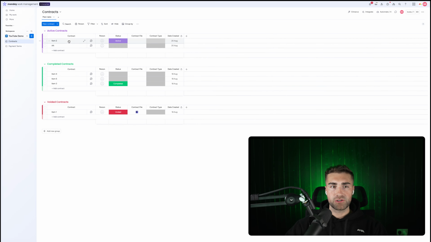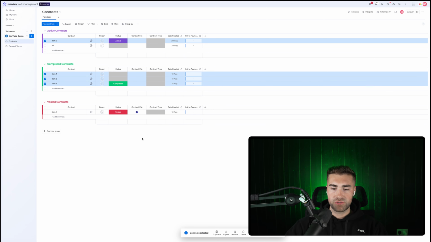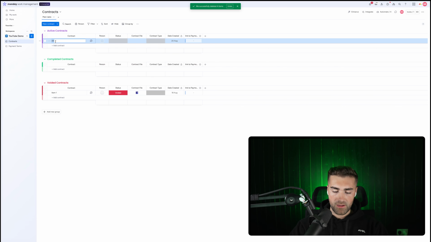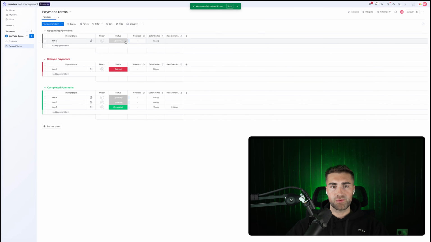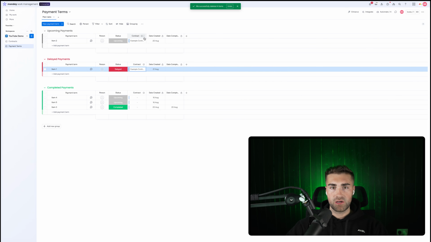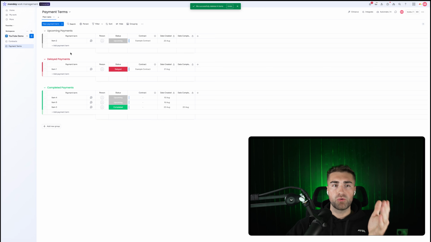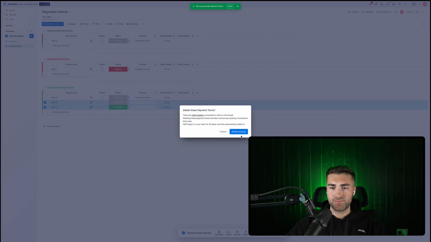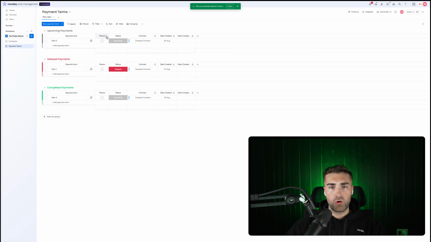What we can have, if we go back to our contracts board, I'm just going to delete all these examples, or useless information here, just so we're super clear. We'll have an example contract, hit enter. And then on our payment terms, we can associate each of our payments with our example contract. So we would have multiple payment terms associated with a particular contract. You can see here we've now connected 3 payment terms to an example contract. We've got one that's upcoming, one that's delayed, and one that's completed.